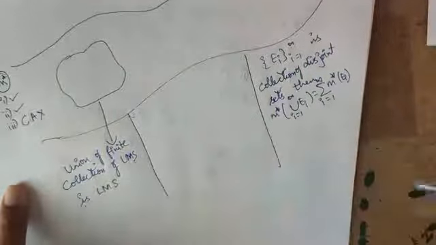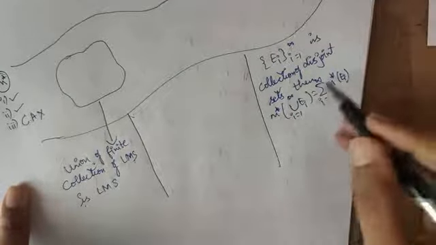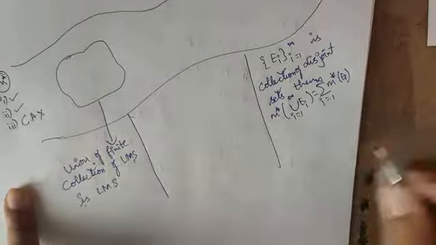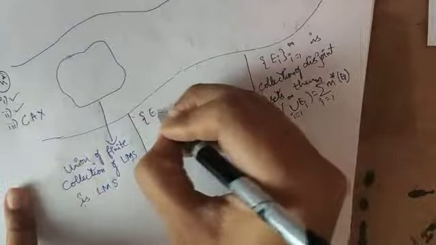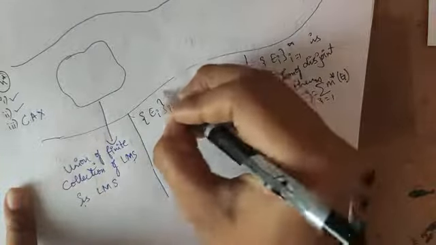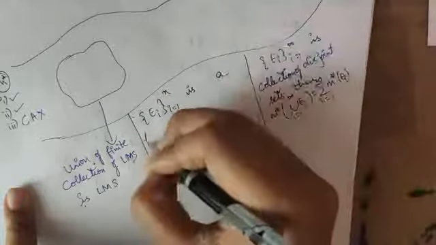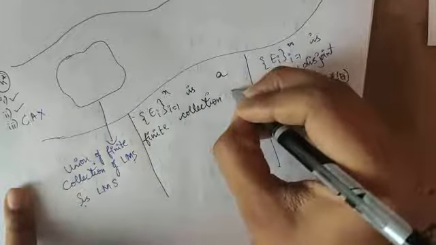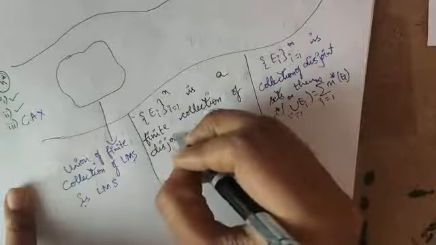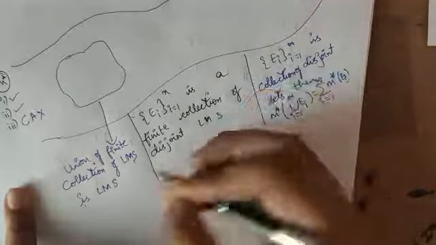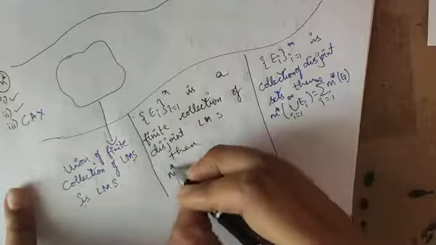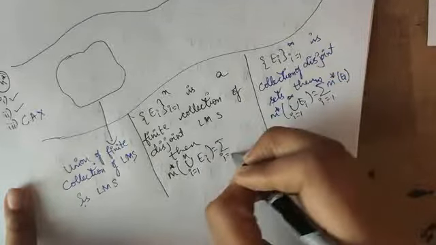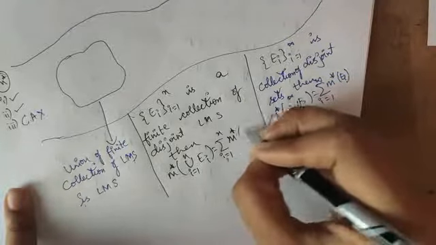Before going to prove countable additivity, let us prove finite additivity. That is, if the EI, I equal to 1 to n, form a finite collection of disjoint Lebesgue measurable sets, then M star of union I equal to 1 to n of EI is equal to summation I equal to 1 to n of M star of EI.